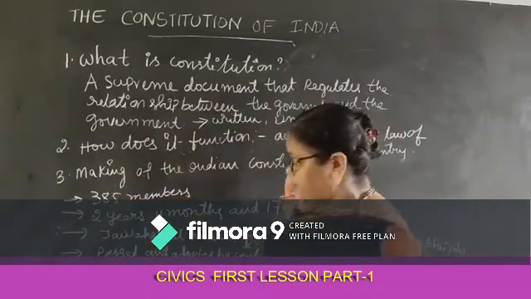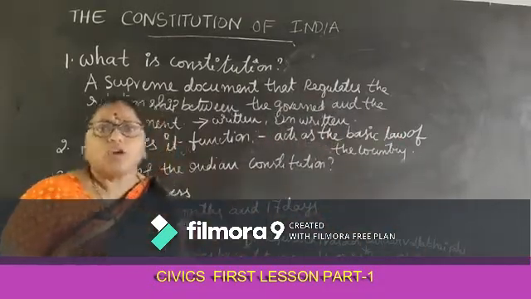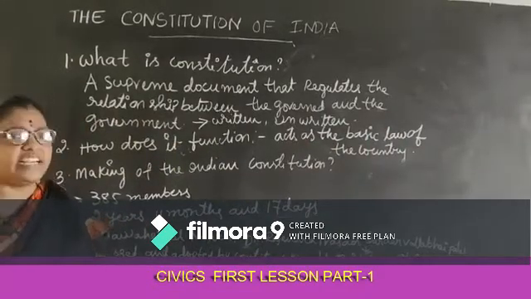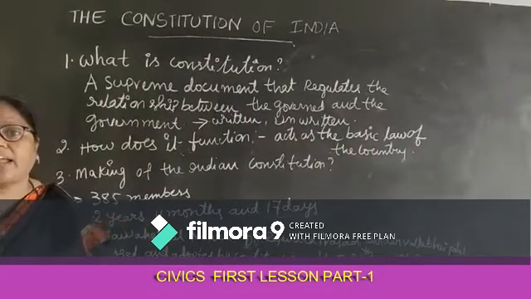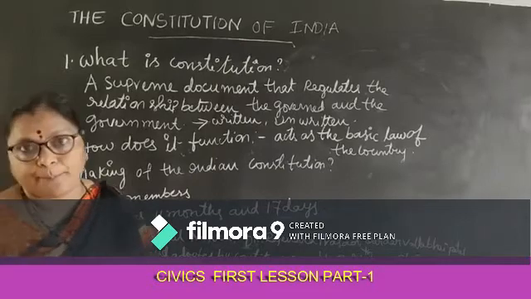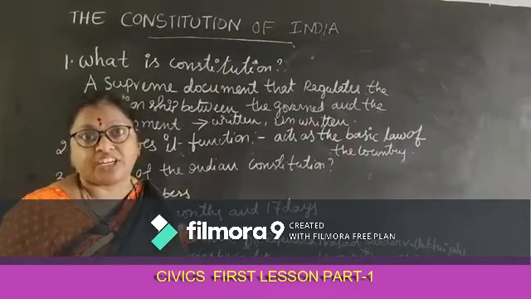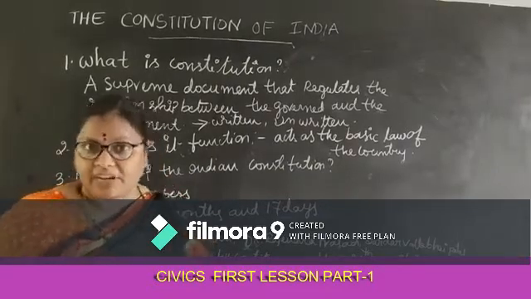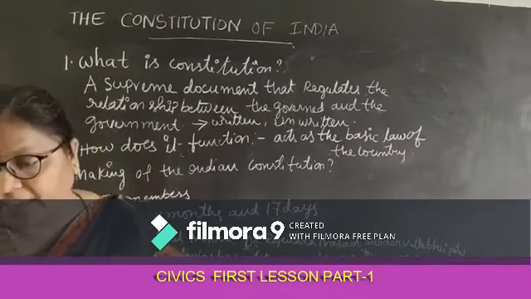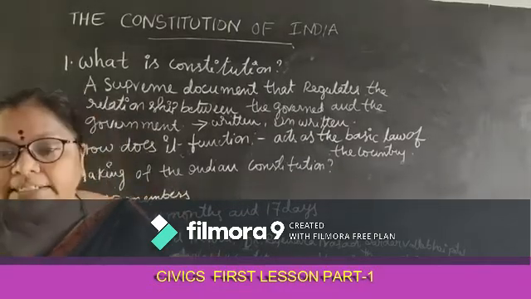The next step: the written Constitution was prepared by the Drafting Committee headed by Dr. B.R. Ambedkar.